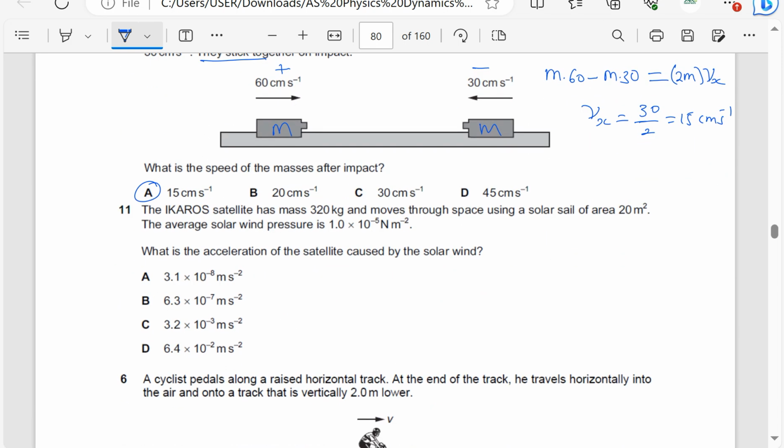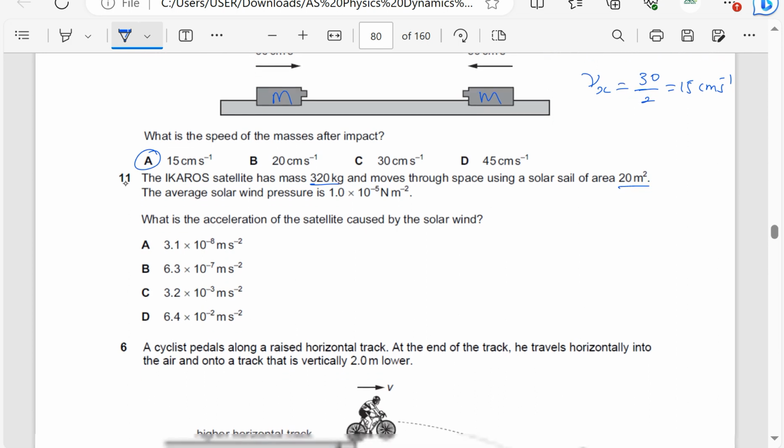The Icarus satellite has a mass of 320 kilograms and moves through space using a solar sail of area 20 meters squared. The average solar wind pressure is 1.0 times 10 to the power minus 5 newtons per meter squared. What is the acceleration of the satellite caused by the solar wind?